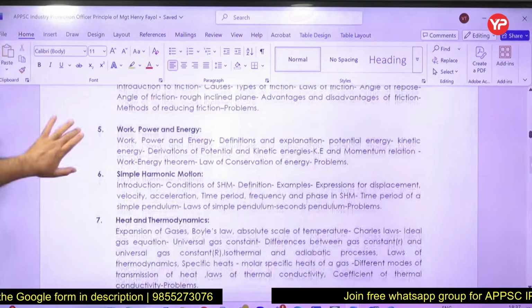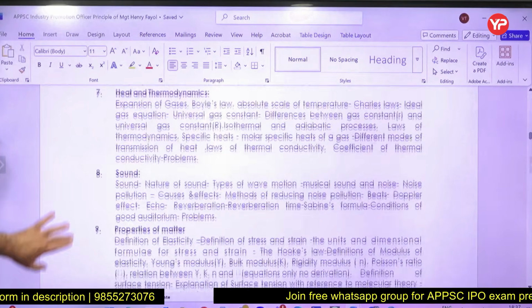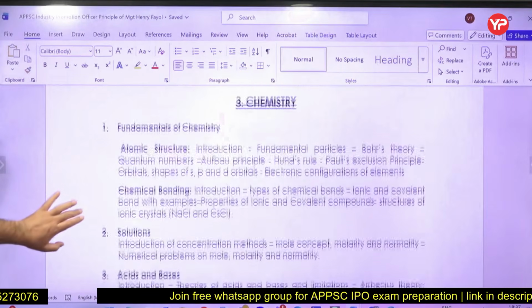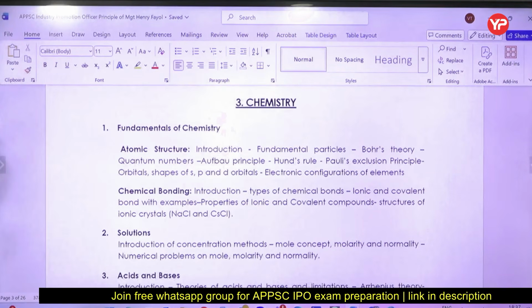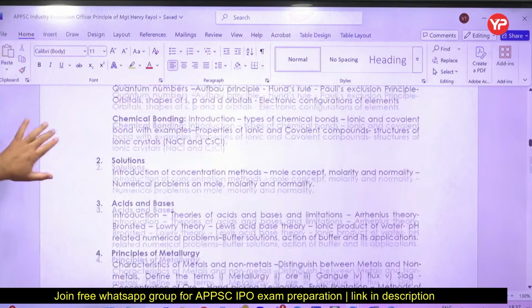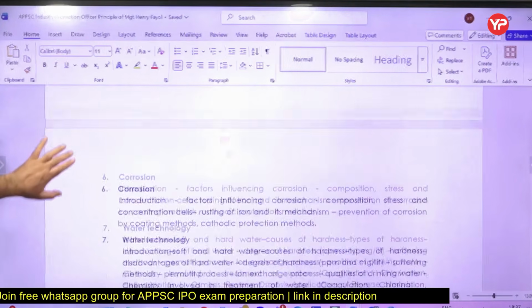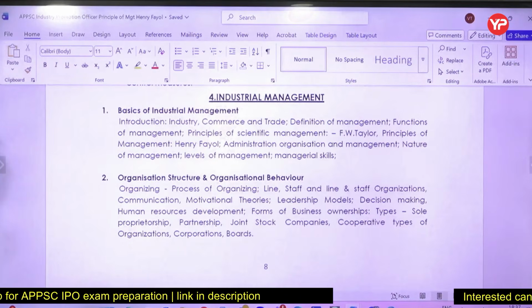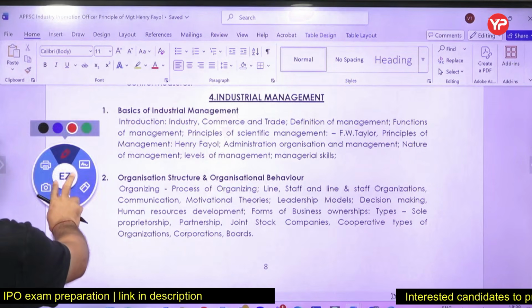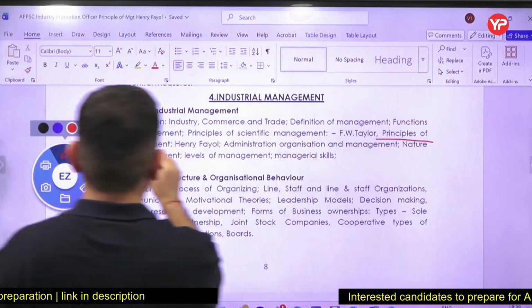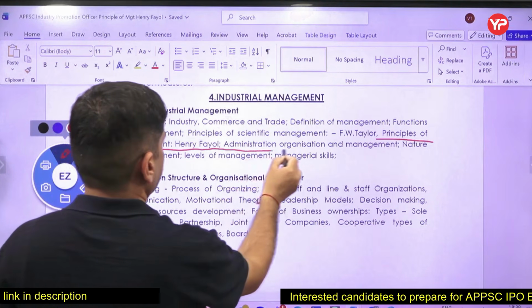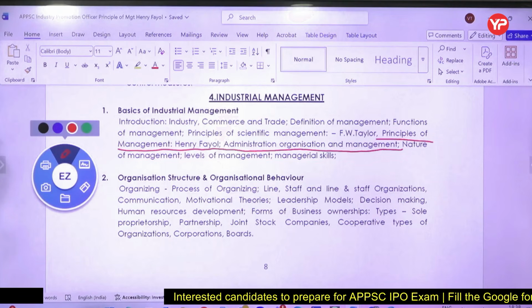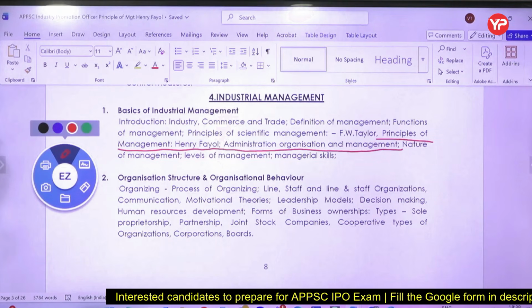So these are the topics, friends, which you can do. This is physics, 11th and 12th class topics, then chemistry, then comes industrial management, and my lecture today is Principles of Management by Fayol, Administration, Organizations and Management. This is the topic which I am going to do today.